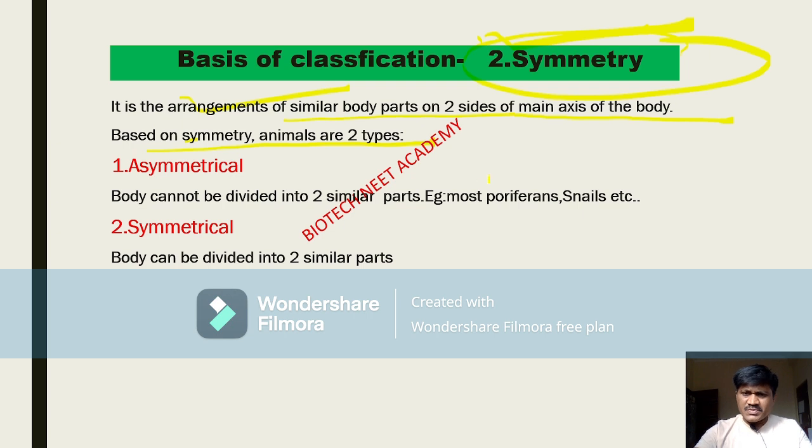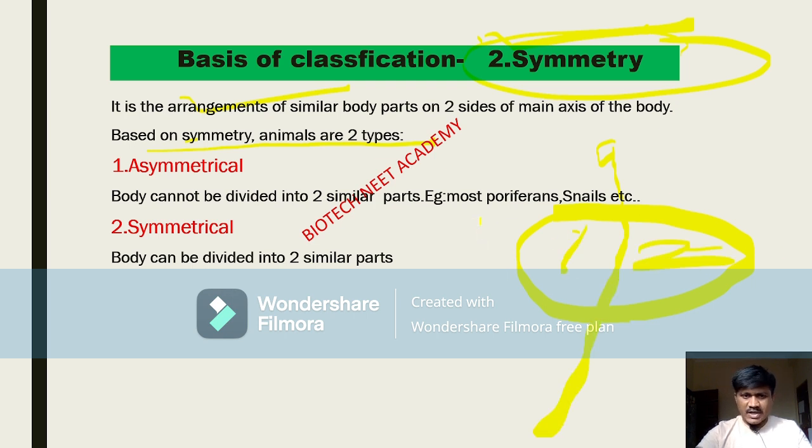Symmetry means, for example, if this is one organism, and this organism is divided into two equal parts, like this is one part and this is another part, two equal parts through one axis, then it is called what? Symmetry. If any organism is divided into two equal halves through one or many planes, then it is called symmetry. Based on the division, we can classify organisms into asymmetrical organisms and symmetrical organisms.